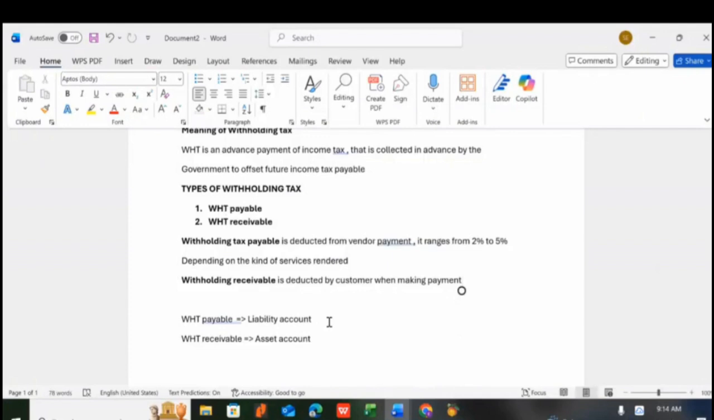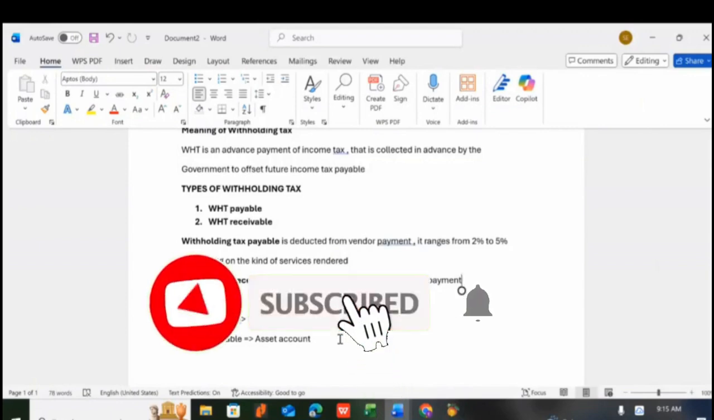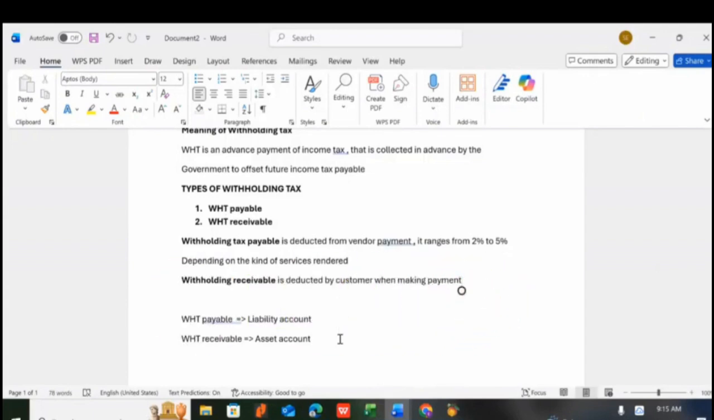Another form of withholding tax is the withholding tax receivable. When a customer deducts money from the goods we sold to them, because this money is part of our money, we record it as withholding tax receivable, because to us it is an asset. To the company that deducts the money, it's a liability, because accounting is a two-way thing. If it's an asset to you, it must be a liability to the second person. If it's a liability to the second person, it will be an asset to the other person.